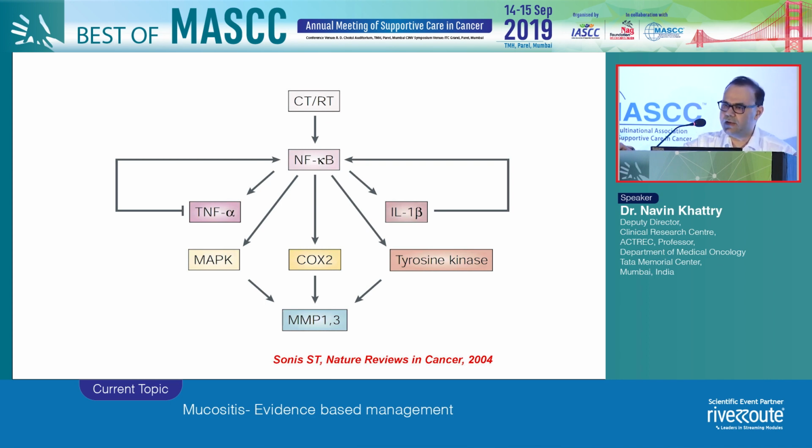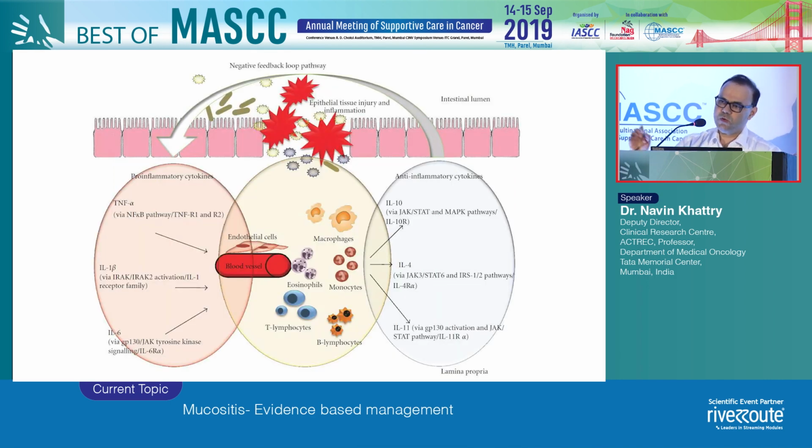So in a simplistic way, you have chemotherapy or radiation. The most important transcription factor is the NF-kappa B. Now when that gets amplified, then there is an increase in the various inflammatory cytokines through various signaling pathways, and you can see there are 3 or 4 in this cartoon. And that then further amplifies and then leads to the inflammation. So first you have inflammatory cytokines causing the mucositis. Then there are the cells, inflammatory cells, which come in and further amplify. And then you have the anti-inflammatory cytokines, which predominantly are interleukin 10, interleukin 4, and 11, and through its signaling pathways, which then leads to the healing.